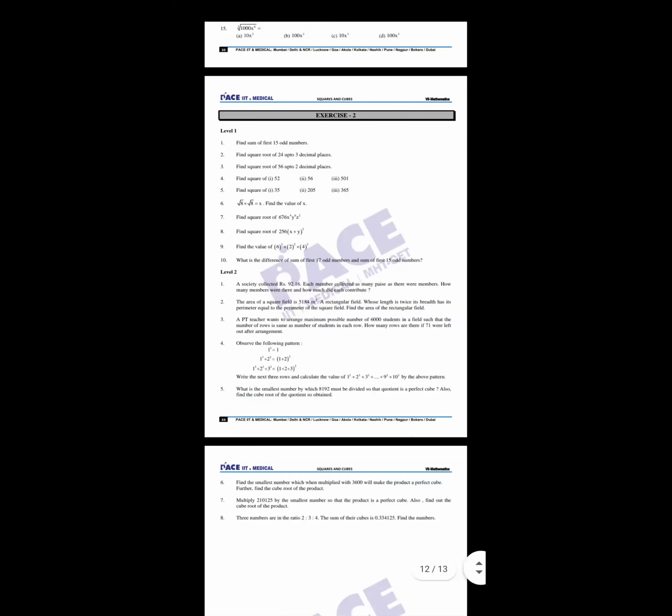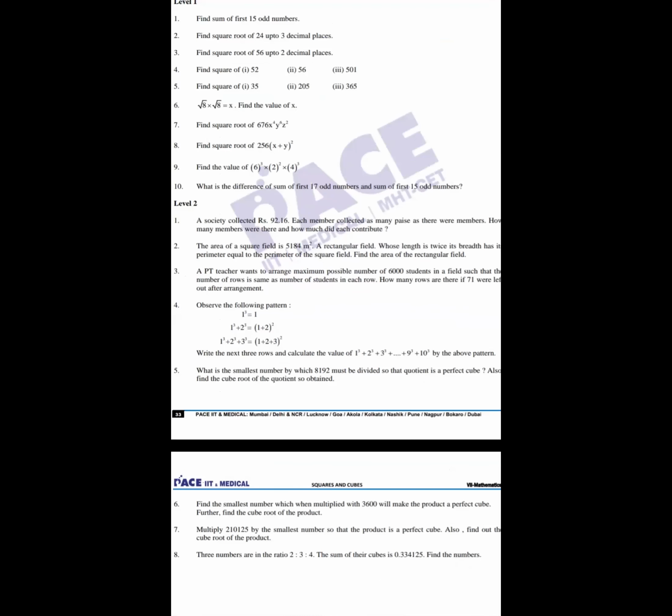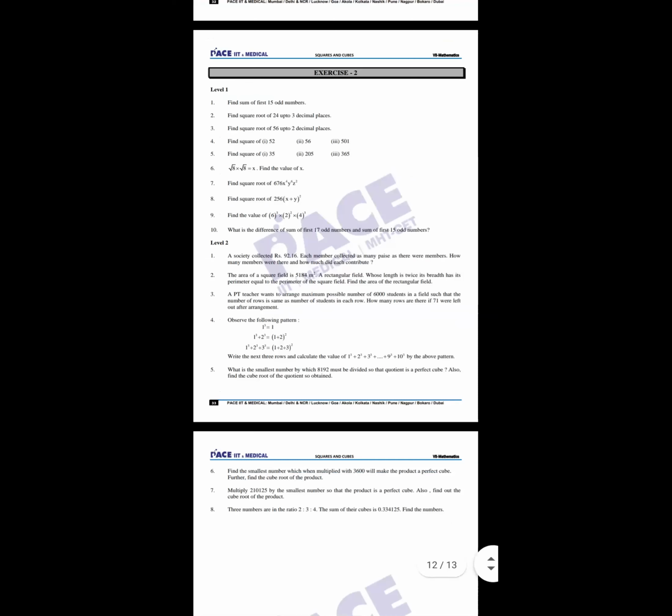Sir, I did the same thing for the next question, the sixth question. After doing the prime factorization, I got 4 twos, 2 fives, and 2 threes. So what do we do? What do you have to find, square or cube root? I have to find the perfect cube. So you have to make groups of 3. Have you made the pairs? The group should be of exactly the same numbers. Whatever I am left with, I have to multiply those.